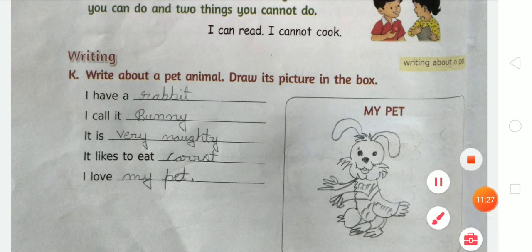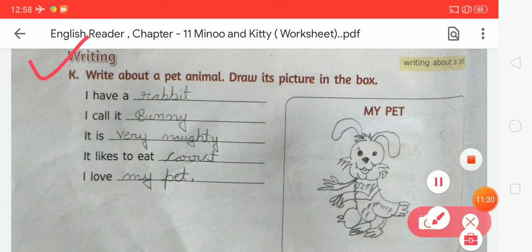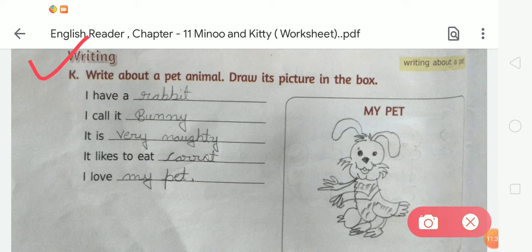In the last exercise K, you can see there is a writing work. Write about a pet animal. Draw its picture in the box. Student, we have to write about our pets. Okay, so here I am drawing a rabbit, and you also draw a rabbit, cat, dog, whatever you have. Okay, so we have to write about them in some words. We have to write a few sentences about our pets.